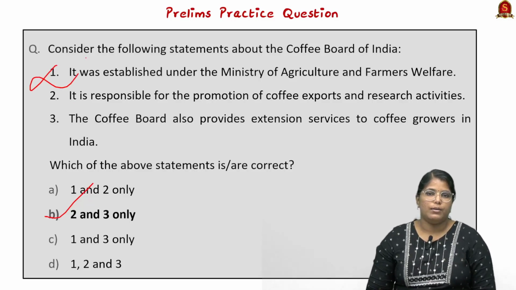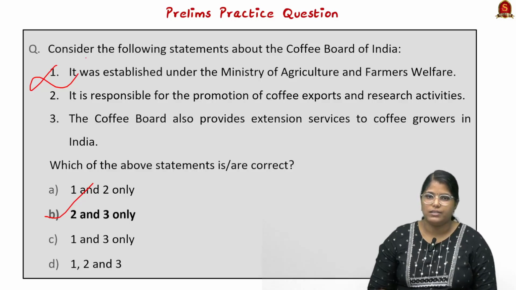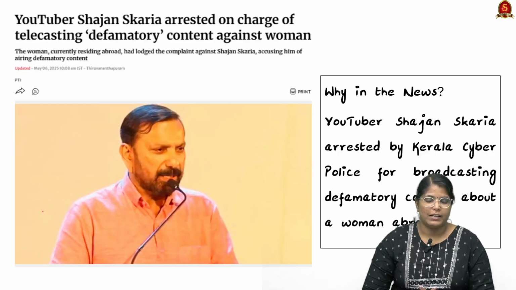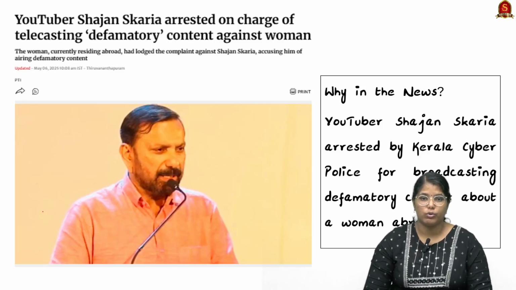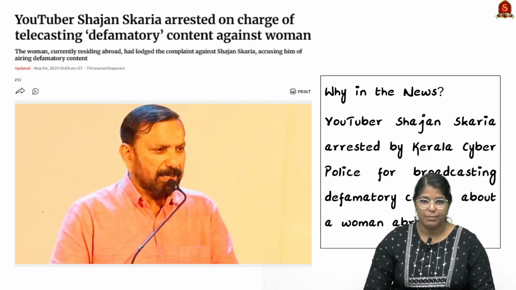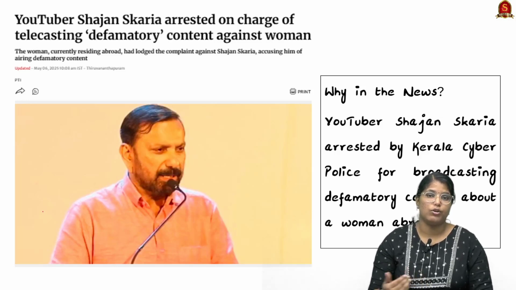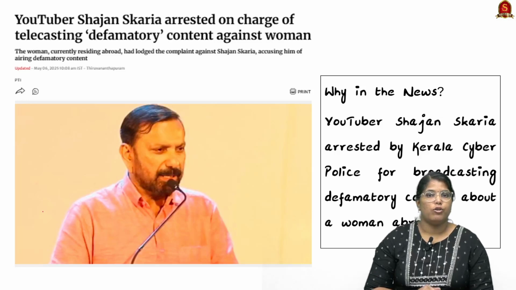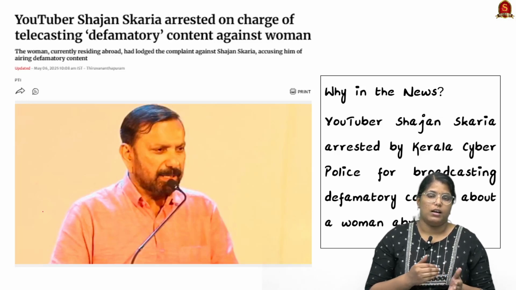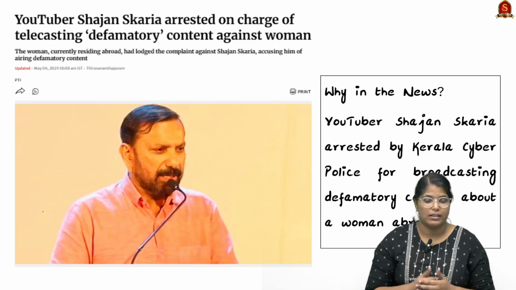So with these learned points, now let us move on to the next news article discussion. Now look at this article. This article talks about defamatory content that has been spread through social media. Since this defamatory content has been spread through social media, it is also called a cyber crime. Based on that, a famous YouTuber has been arrested by Kerala police, and that is what the news is about.